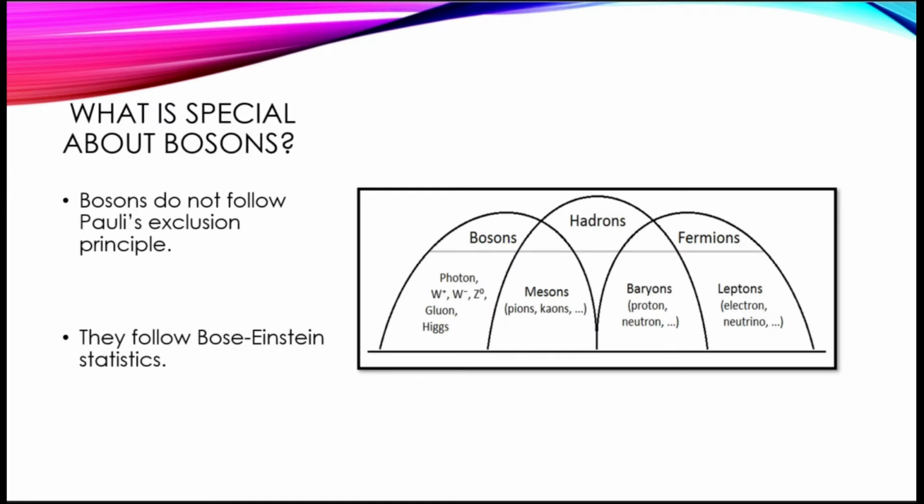So what exactly is special about bosons? Well, bosons do not follow Pauli's exclusion principle. Recall that Pauli's exclusion principle states that two or more identical fermions, which are neutrinos, leptons, quarks, electrons, cannot occupy the same state. Instead, bosons follow what is called Bose-Einstein statistics.